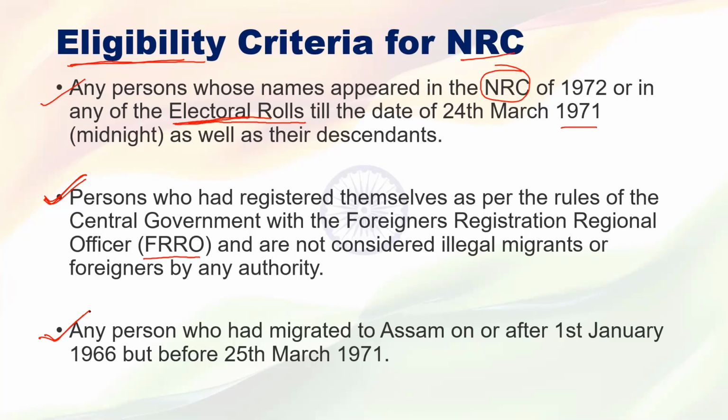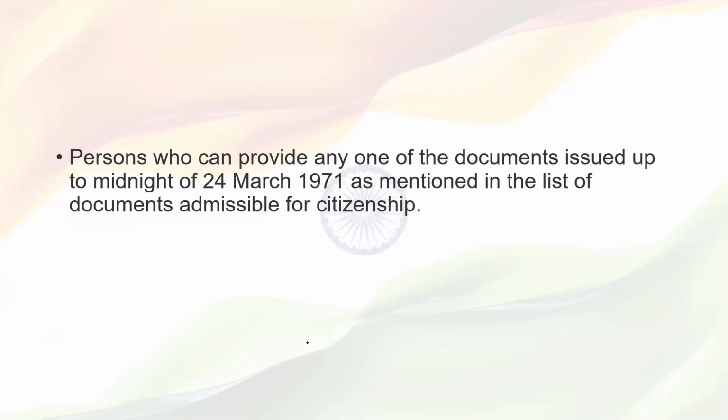Those persons also get Indian citizenship without their name appearing in the NRC, without being registered in the FRRO, or without their name appearing in the electoral rolls. Understood? So those persons will get the citizenship of India. Yes, sir. Okay.